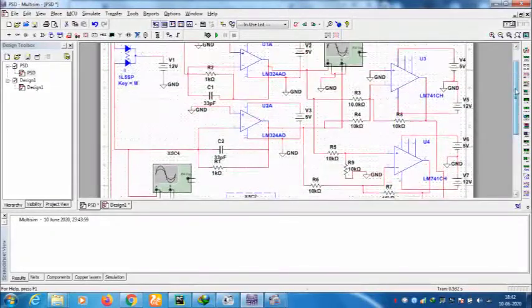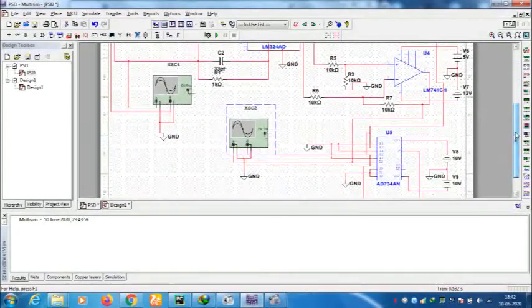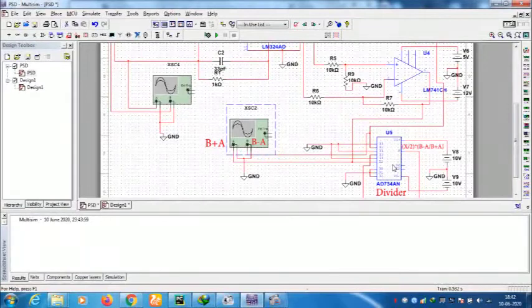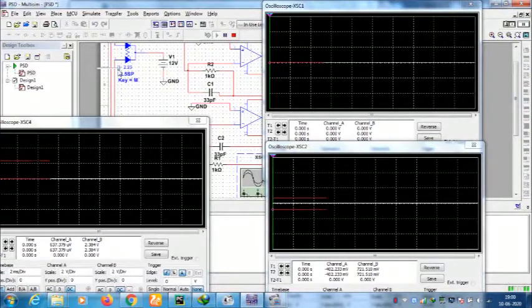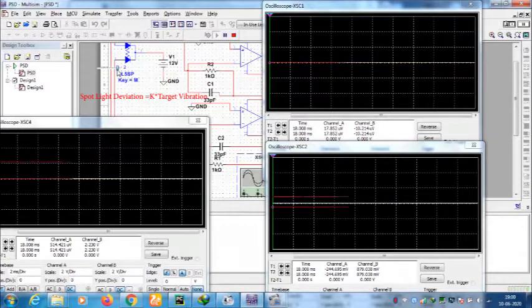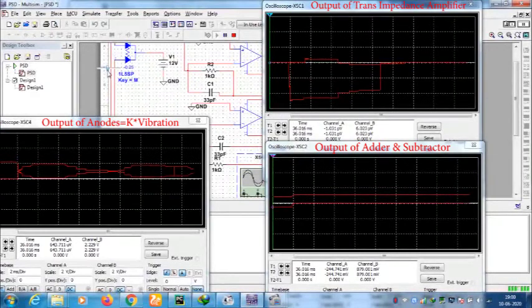The outputs of the adder and subtractor, which are designed using the LM741 op-amp IC, go to the AD734 divider IC. The divider IC will perform B minus A upon B plus A. Now we will start the simulation and observe the output. In the simulation, we are changing the slider position, which is equivalent to the spot light deviation, and this deviation is directly proportional to the vibration of the target. As we change the slider position, we observe on the CRO that the output of the two anode currents is changing, and the output of the adder and subtractor circuit is also changing.